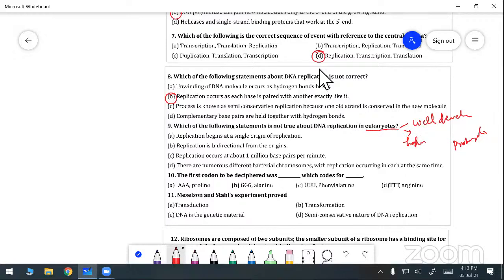That means a well-developed nucleus is present. That is called the eukaryote. In that, only the DNA replication takes place.